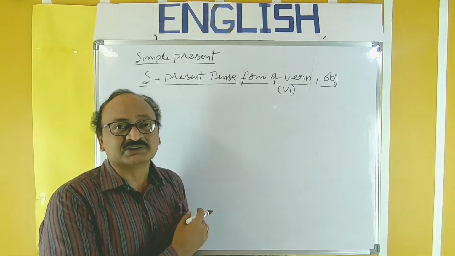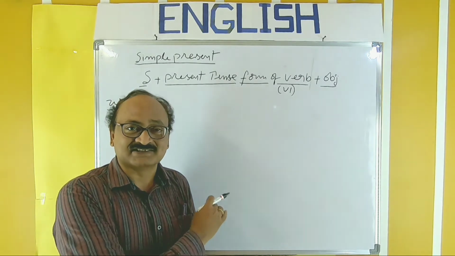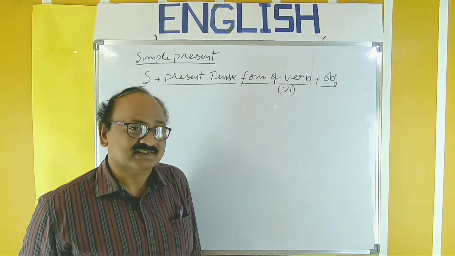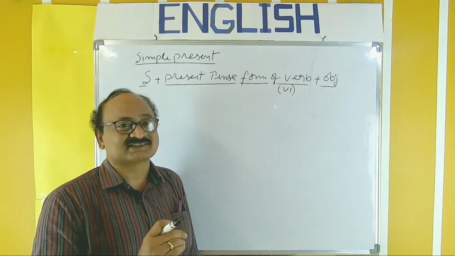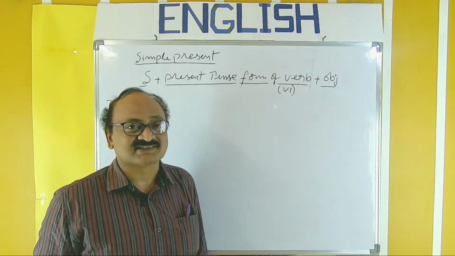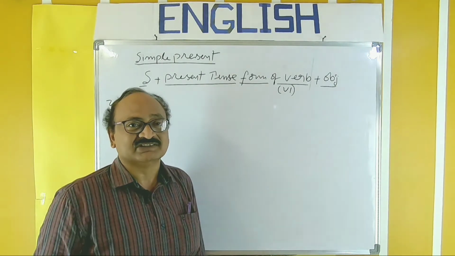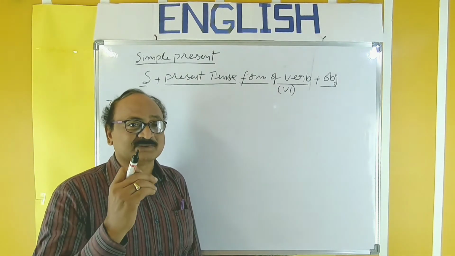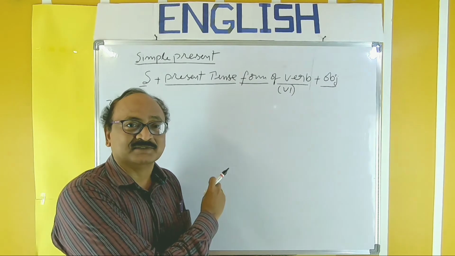Now we have to look into the uses. What are the contexts in which we can use this simple present? There are nearly 6 contexts in which we can use the simple present. First one, we have to use simple present to express general or universal truths. Second, habitual actions. Third, actions happen at the time of speaking. Fourth, in vivid narration. Next, in order to introduce famous quotations and so on. Let us take one by one in a detailed way.